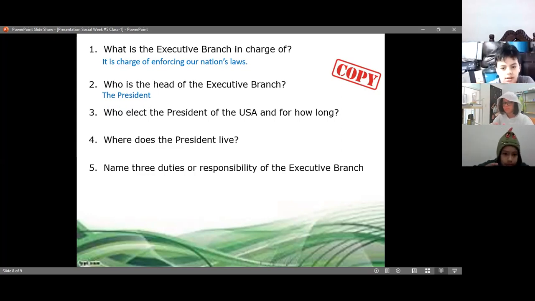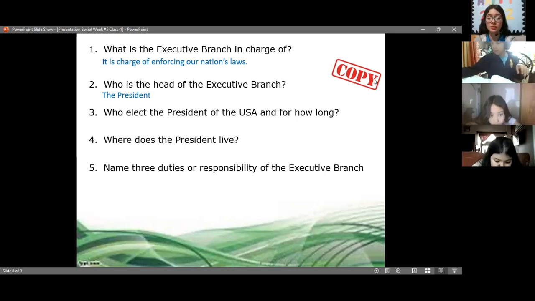Number 3, how long is the term of the president of the United States? Four years. Okay, for 4 years. Who elects the president of the United States? Joe Biden. Okay, we know that it's Joe Biden, but who elected Joe Biden? Who elects the president? The people, the citizens.